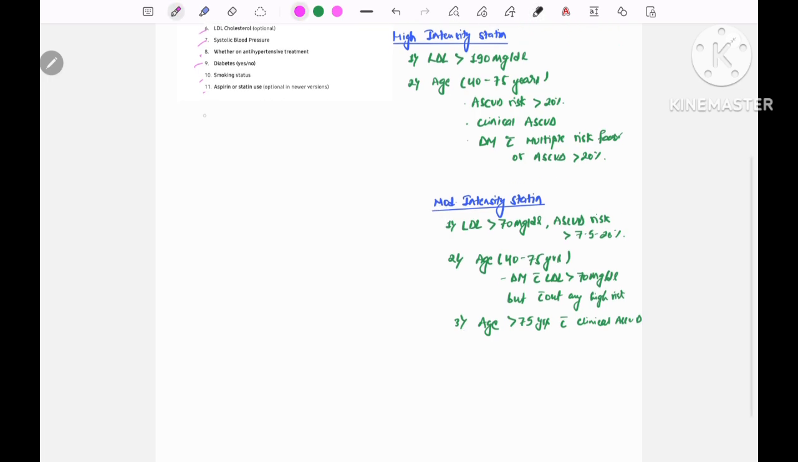Now we have to know some things about the statins. Statins' mechanism of action is that they are HMG-CoA reductase inhibitors.